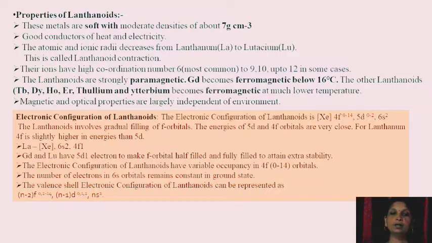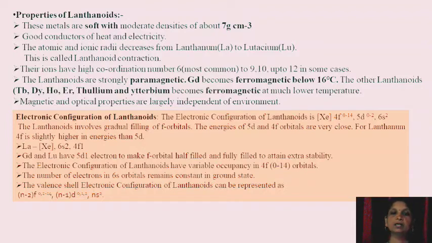Gadolinium and lutetium have a 5d1 electron to make the f orbital half filled and fully filled to attain extra stability. The electronic configuration of lanthanoids has variable occupancy in 4f orbital, that is starting from 0 to 14. The number of electrons in 6s orbital remains constant in ground state, that is 6s2.